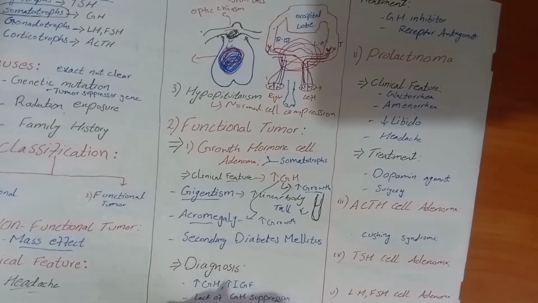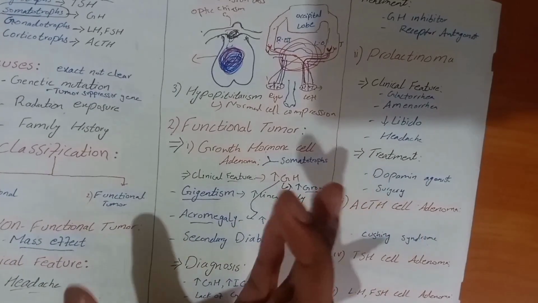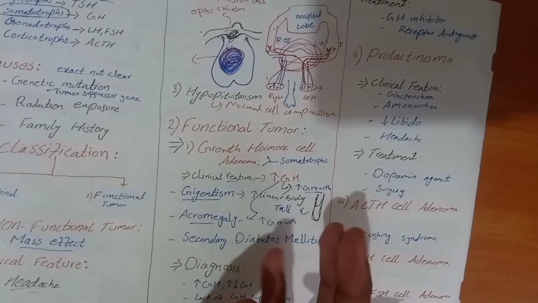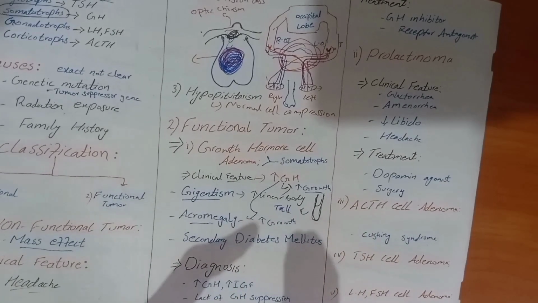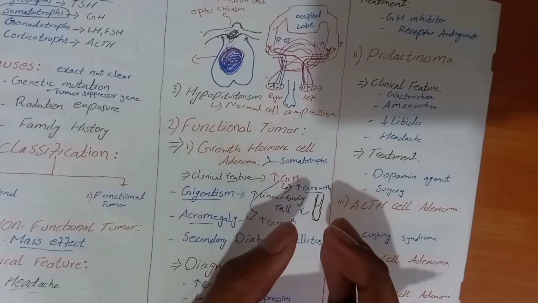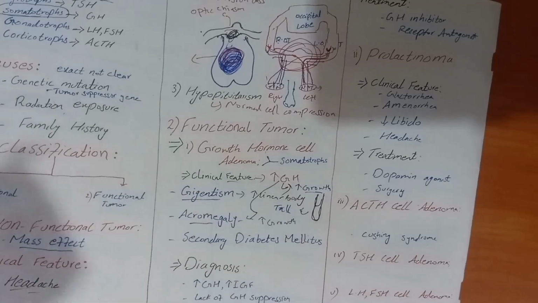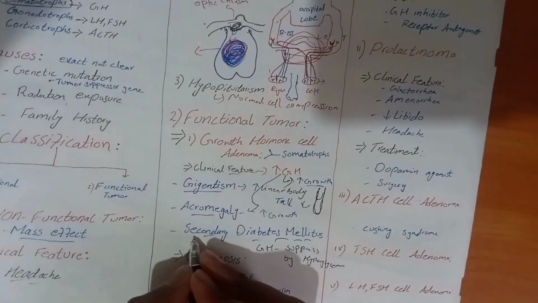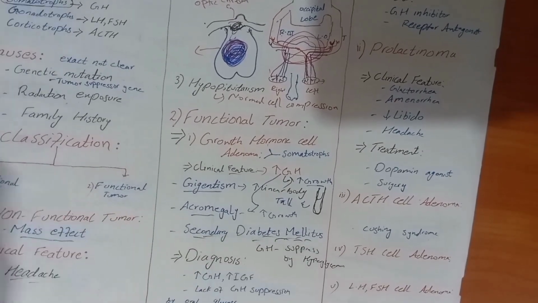Then this patient presents with long hands and long legs, and increased thickness of bone of the jaw and feet also occurs in this patient. This is called acromegaly. This patient may also present with secondary diabetes mellitus. How?